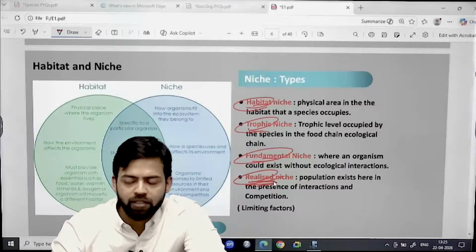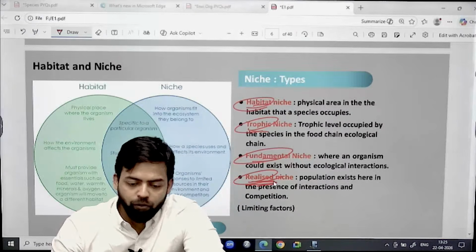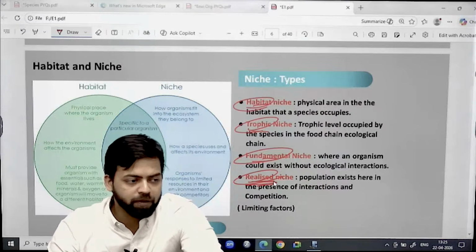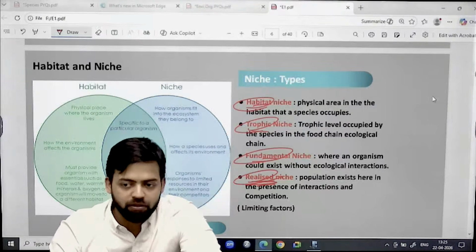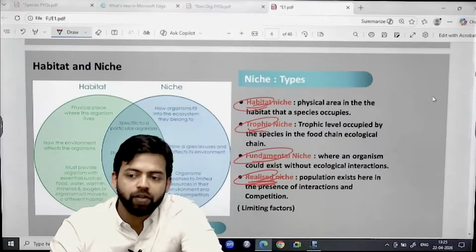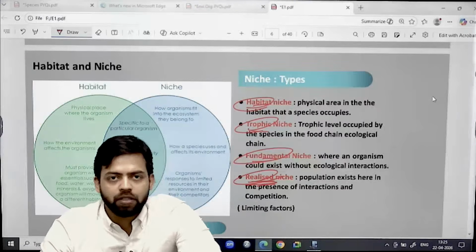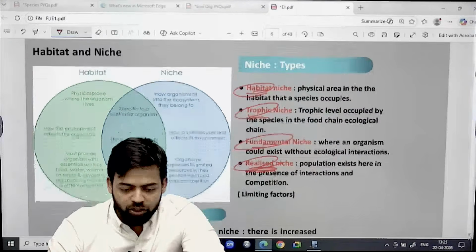Okay, so you should always remember that for a moment there can be two species who are competing for a particular niche, and then we know Darwin's principle, survival of the fittest. Survival of the fittest will lead to the niche of that particular species.